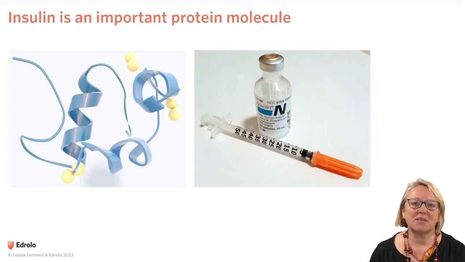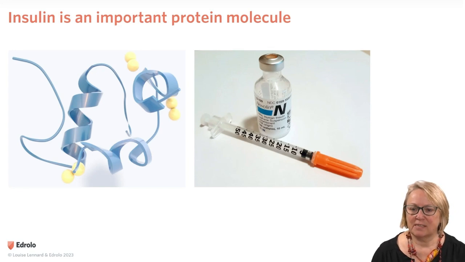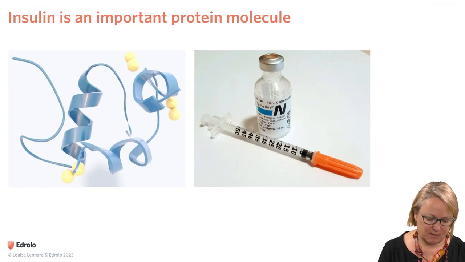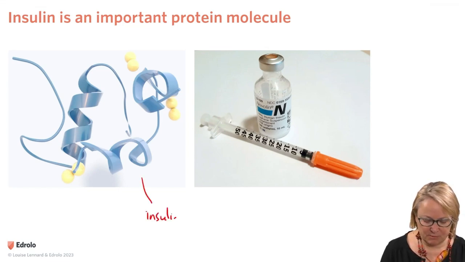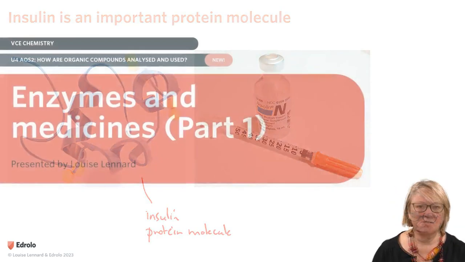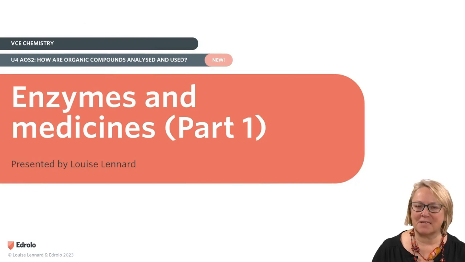So many people with type 1 diabetes need to have regular insulin injections, because the insulin will be denatured if it's consumed orally. In this lesson, we'll look at the various structures shown on the left, which is an example of an insulin protein molecule, and which relate to the type of bonding within the protein molecule. So here we're looking at enzymes and medicines, part 1.